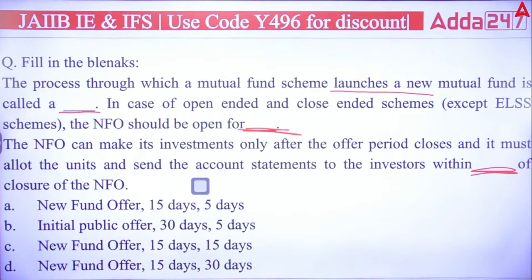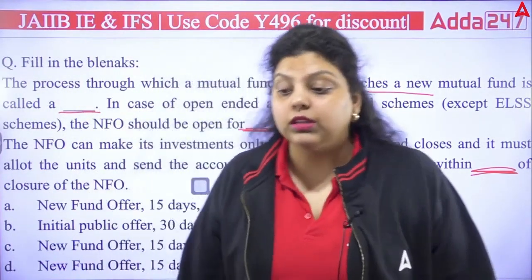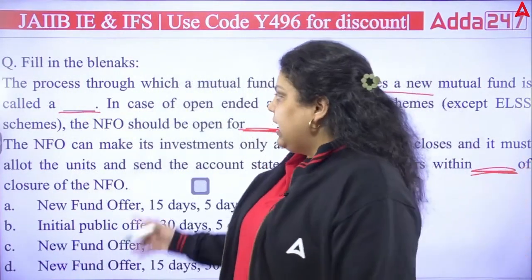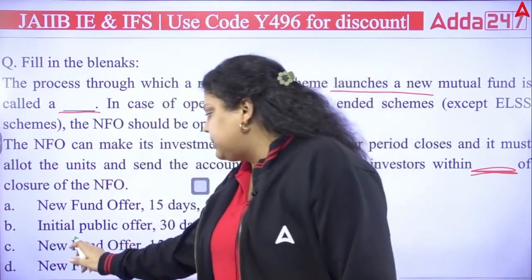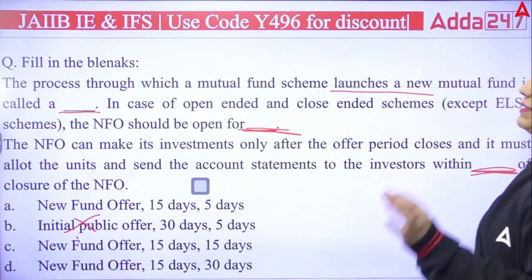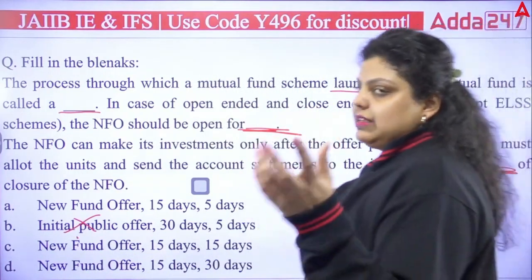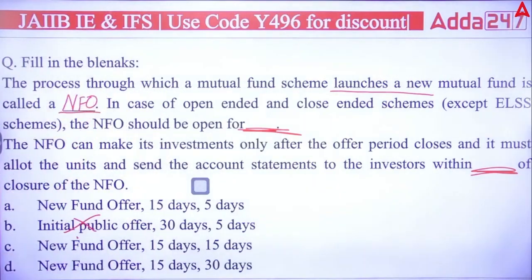Now I guess it's very easy. It cannot be IPO, because IPO is the initial public offering whenever the company issues shares for the first time. And here you are not issuing shares, you are issuing a new scheme in the mutual fund. So it cannot be your second statement. It means second option. It is net fund offer, sorry, it is new fund offer. That is definitely correct. That is NFO. So it is your new fund offer.